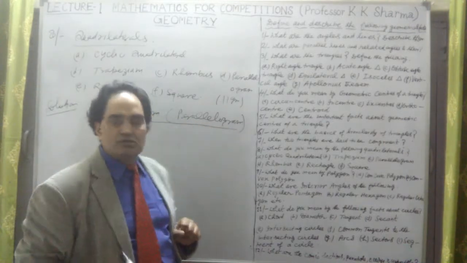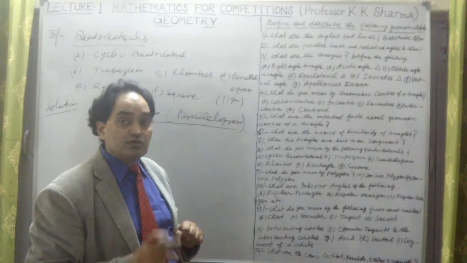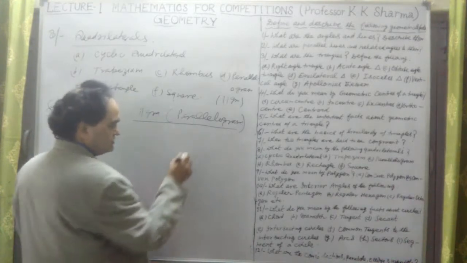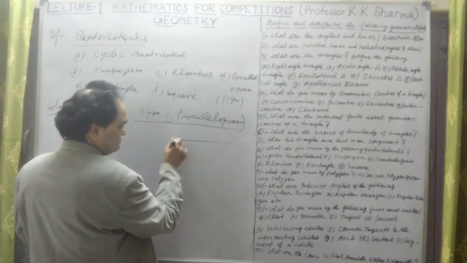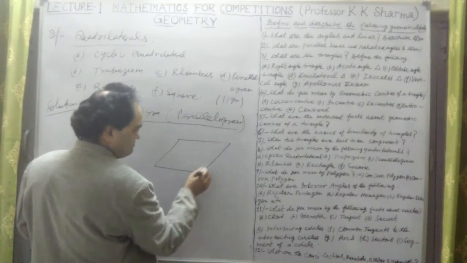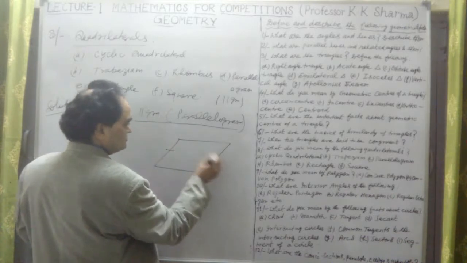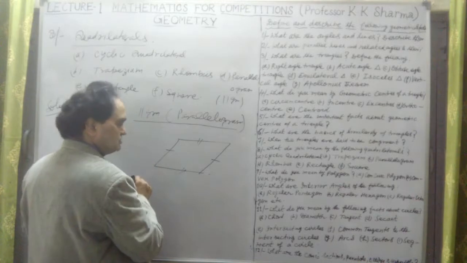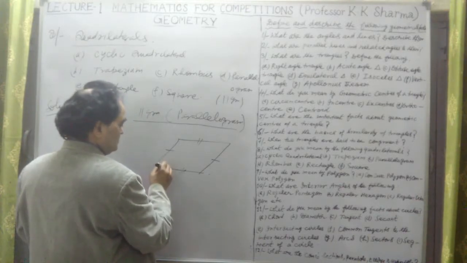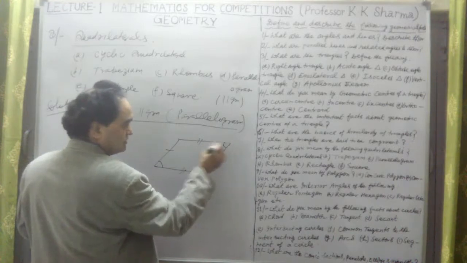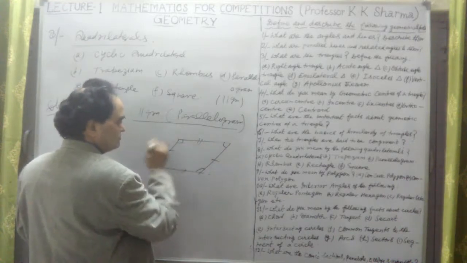In a parallelogram, opposite sides are parallel and equal, but all sides are not equal. The opposite sides of a parallelogram are equal and parallel. This is parallel to this. This is parallel to this. Opposite sides are equal and parallel to each other. And opposite angles are equal. This angle is equal to this. This angle is equal to this.